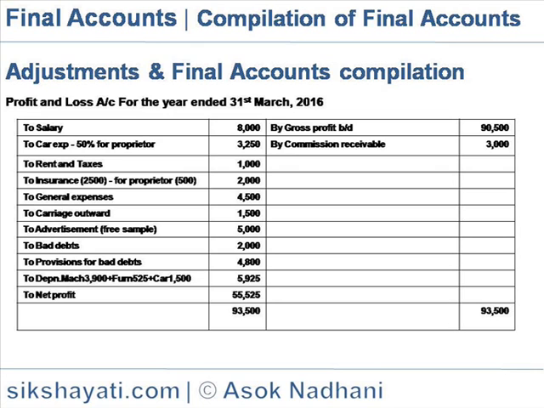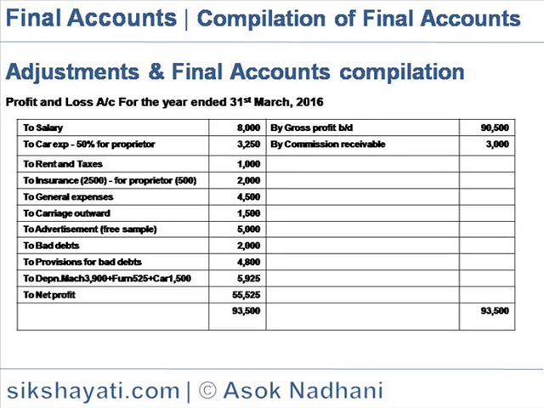On the credit side is gross profit brought forward from trading account 90,500 and commission receivable 3,000. And on the debit side is salary 8,000, car expenses of which 50% is debited to proprietor, so only 3,250 is charged to the business.